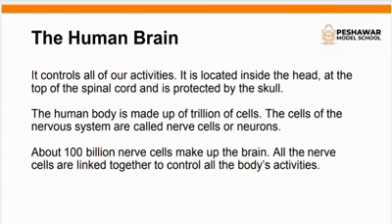Or simply you can say the nerve cells which make up the brain are known as neurons. About 100 billion nerve cells make up the brain. All the nerve cells are linked together to control all the body's activities. So these neurons simply link together to control all the body's activities, right?